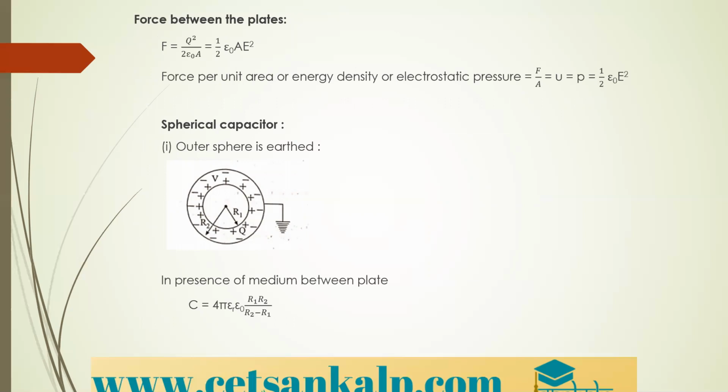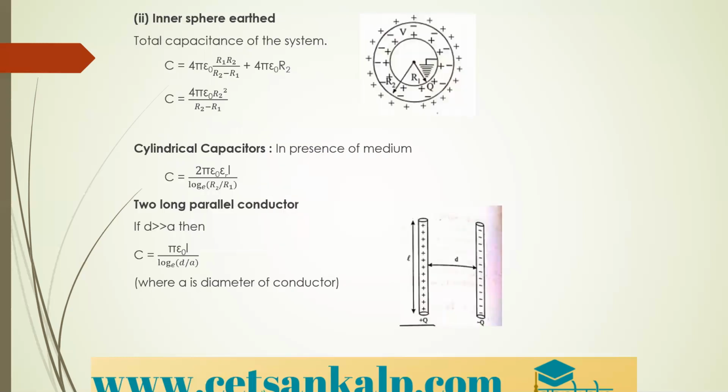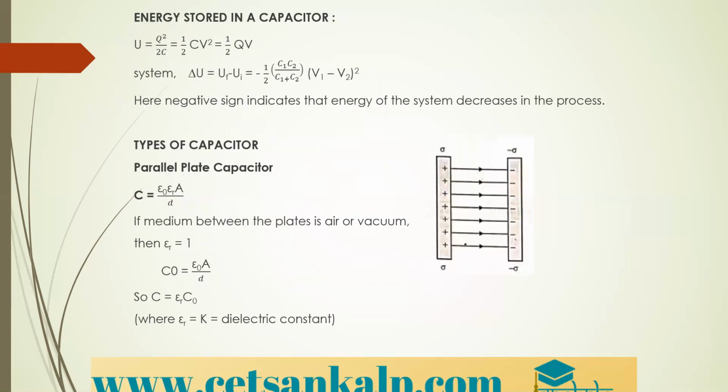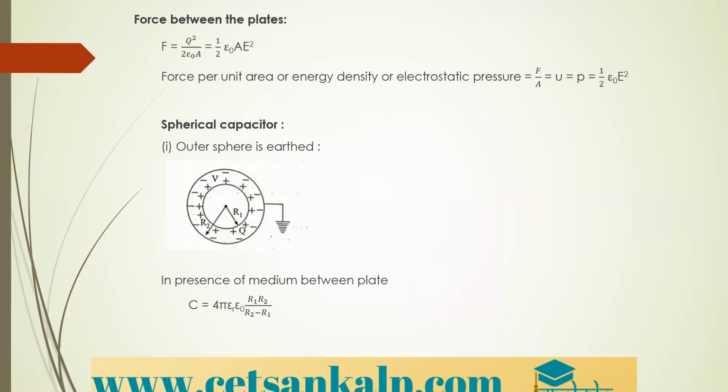So for the spherical capacitor, the outer sphere is earthed. If the outer sphere is earthed, then you can see the inner sphere has the radius r1 and the outer sphere has the radius r2. Then in the presence of a medium between the plates, the capacitance is given by 4 pi epsilon naught into epsilon r, r1 r2 divided by r2 minus r1. Here you just need to remember the formula for the parallel plate. What is the formula? Parallel plate capacitor. Then for the spherical capacitor, what is the formula?